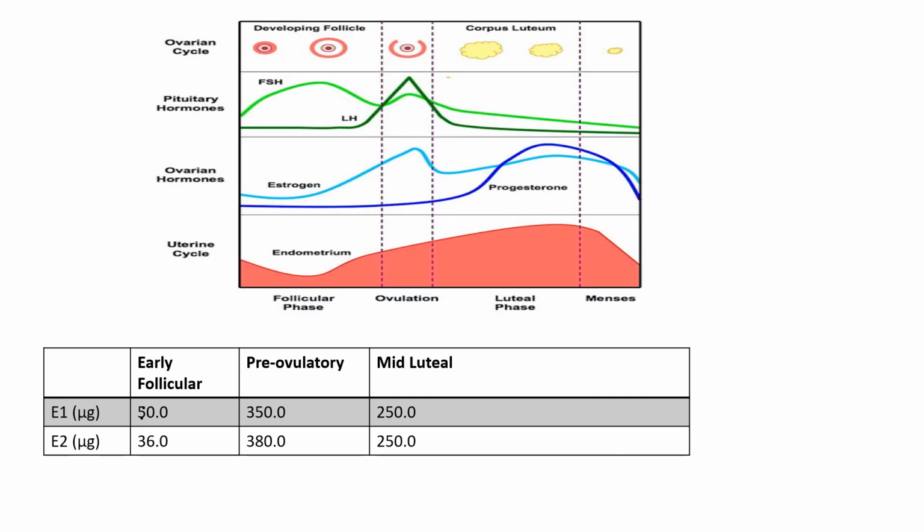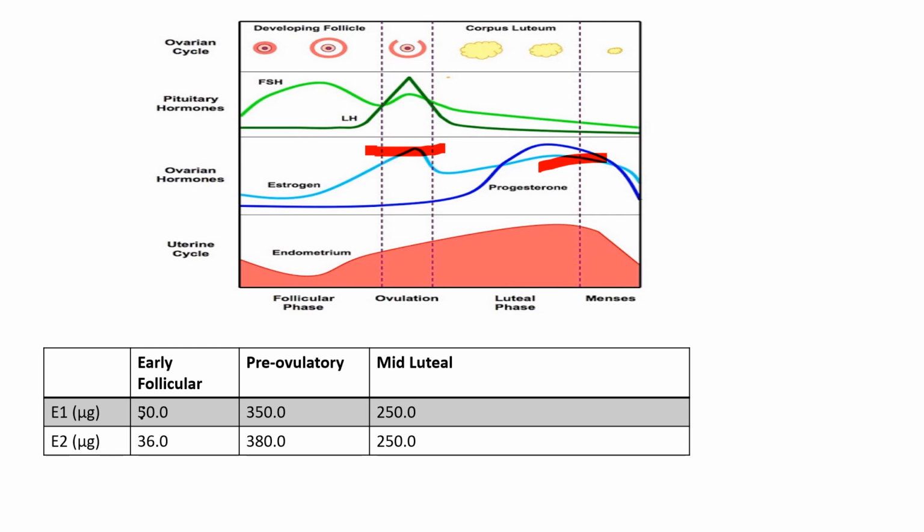Now, the concentration of estradiol in the plasma during the menstrual cycle is shown in this figure. We have also seen it in the previous figure. Here we can see the concentration of the estrogen. There are two peaks of the concentration of estrogen. One is here, and another peak is here at the luteal phase. The other is just before ovulation.